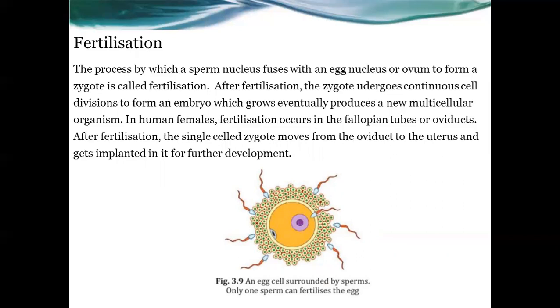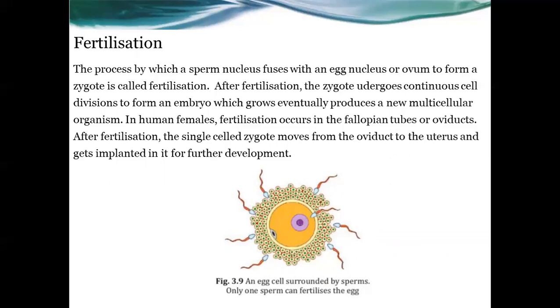That means fusion of the male gamete and the female gamete, and the result is the formation of a zygote. So this process is called fertilization: fusion of male gamete and female gamete, sperm and ovum. So the sperm nucleus fuses with the ovum, otherwise the egg nucleus, to form a zygote. This is called fertilization.